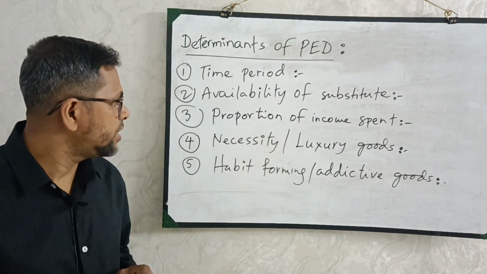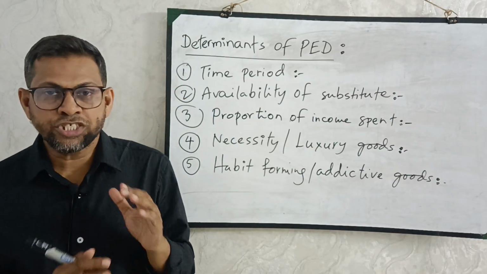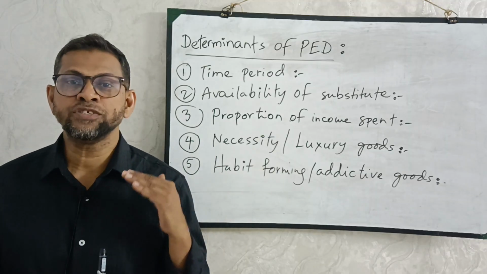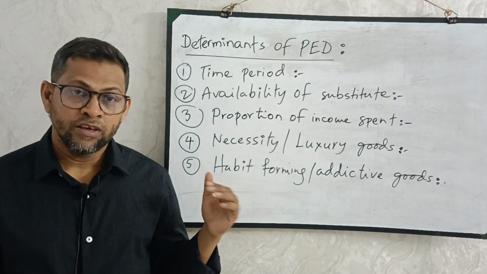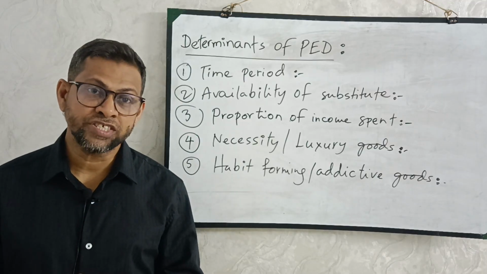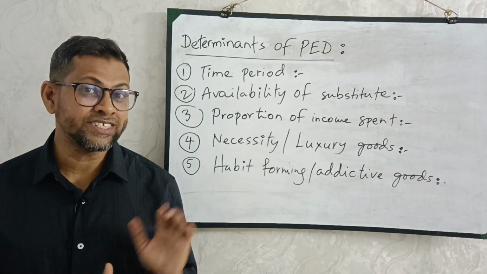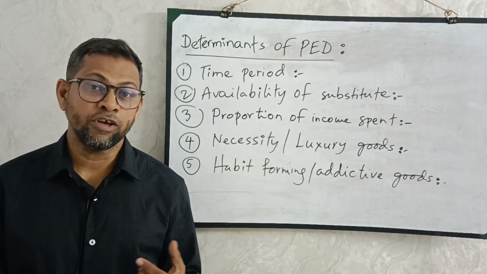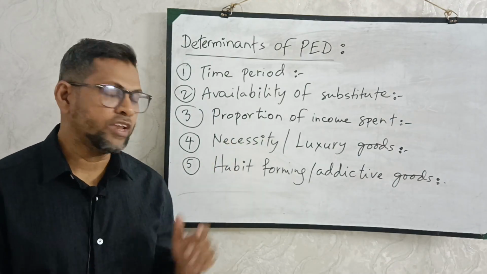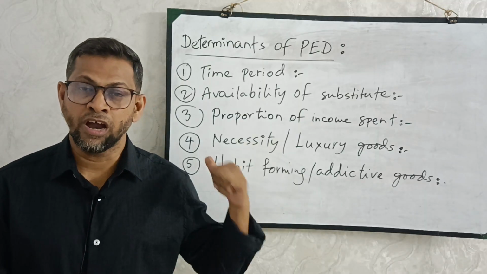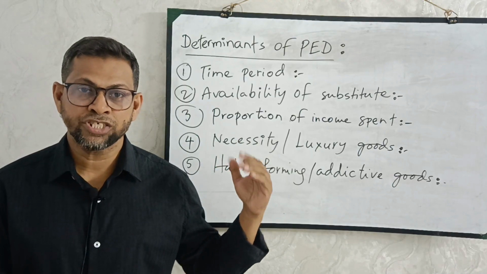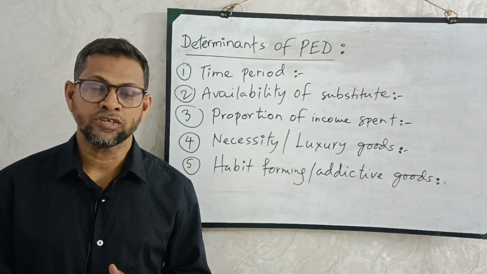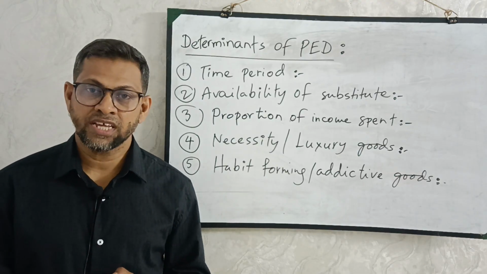So you see, these 5 points are telling us which type of products will be elastic and which type of products will be inelastic. And based on these, consumers make decisions in the market. And in fact, based on these, producers also make decisions, but the producers' decision is not elasticity of demand, that is elasticity of supply. And we will learn about this in the chapter on elasticity of supply, whether supply will be elastic or inelastic. But so far we learned whether demand will be elastic or inelastic. We learned initially a calculation and diagrams. Now practically in the marketplace, how consumers react or behave according to the price elasticity of demand.